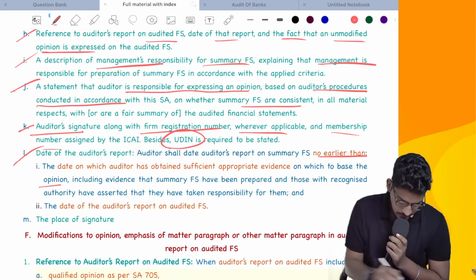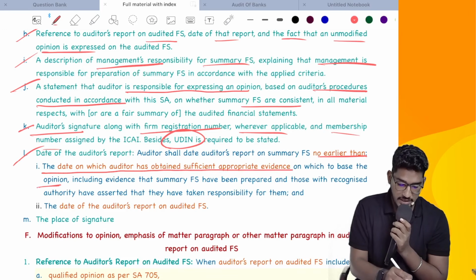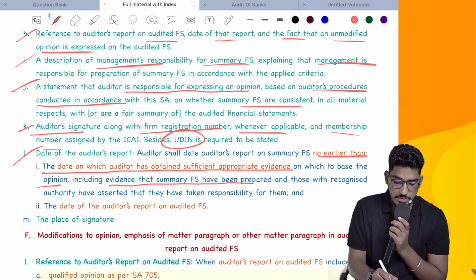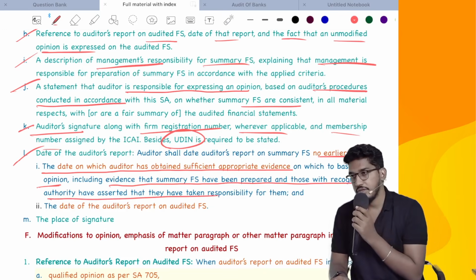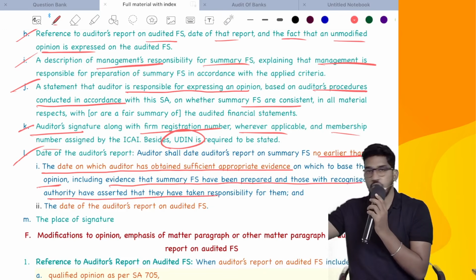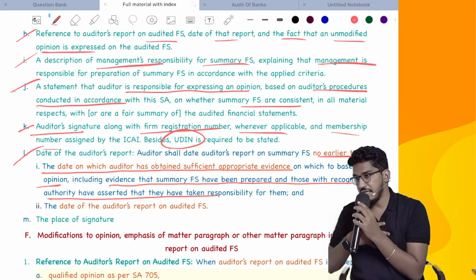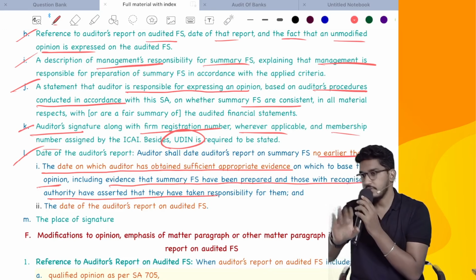What is this? This is only the date on which the auditor has obtained sufficient and appropriate audit evidence on which to base his opinion, including evidence that summary financial statements have been prepared and that those with the recognized authority have asserted. That means your date of auditor's report should always be later. It should not be earlier than the date of obtaining evidence. It should not be earlier than approval of the financial statements. That is the last part.